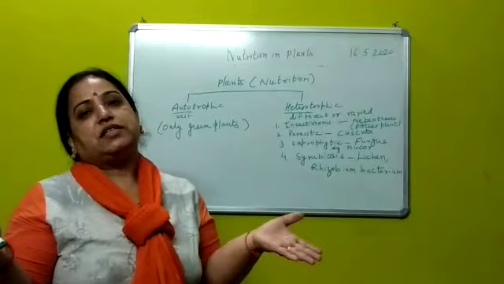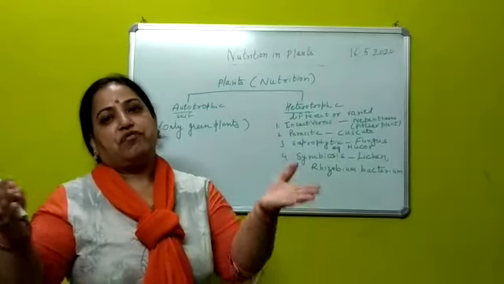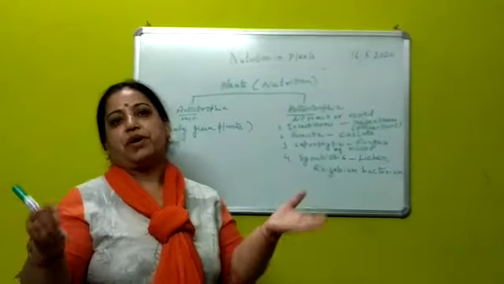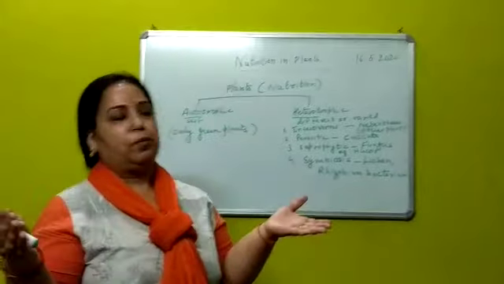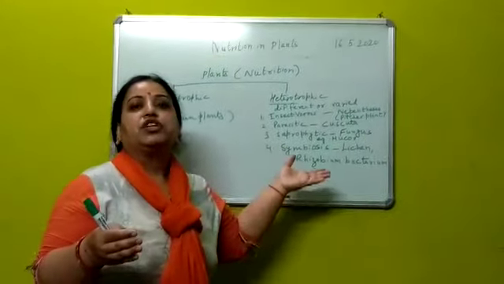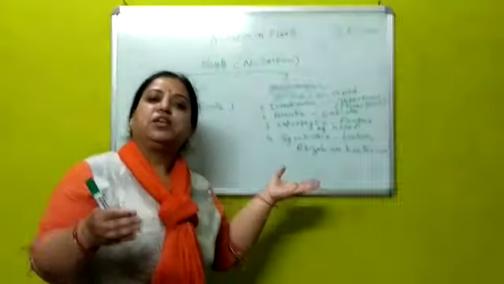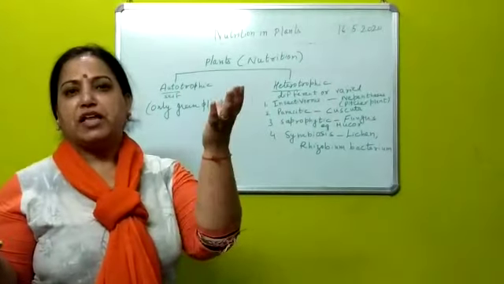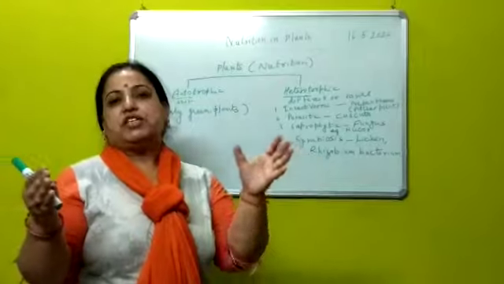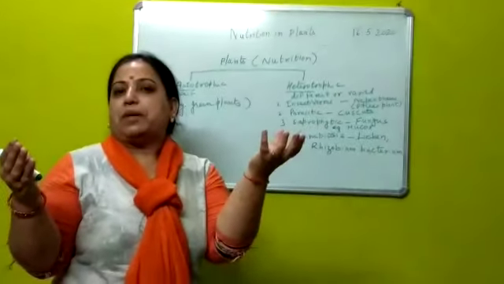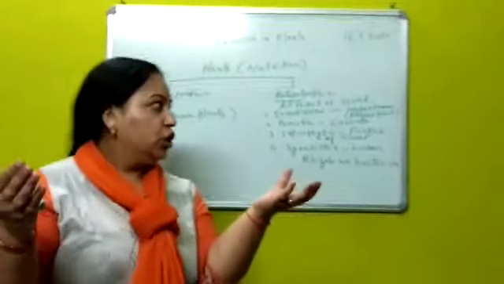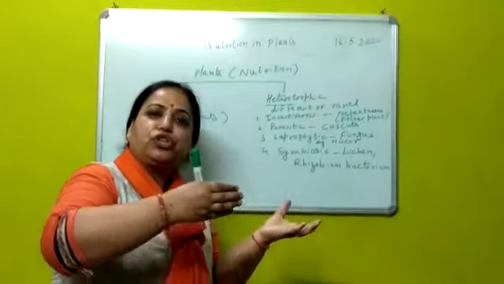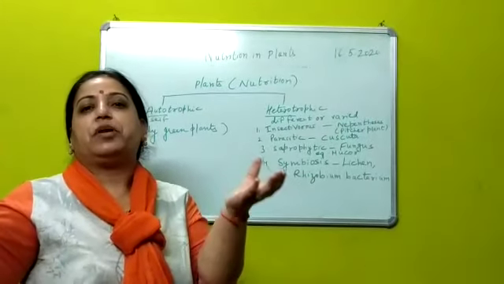The host plants get weaker and weaker and weaker, and the parasitic plant goes on developing. An example comes as Cuscuta. In Hindi it is called as Amarbel. You would have seen yellow colored flower growing on plants, trees, big trees. Trees, after some time you will see, die completely, become useless. Why does it die? Because all the nutrition is being taken by the parasitic plant for its development.